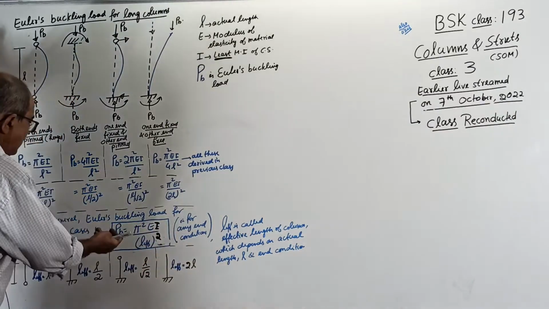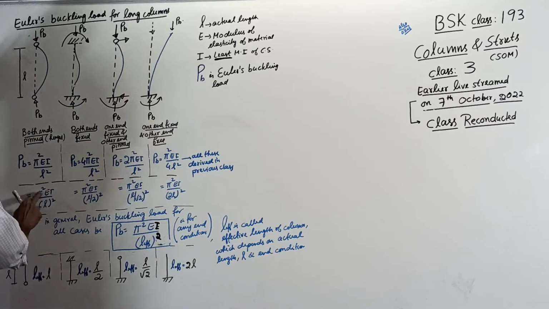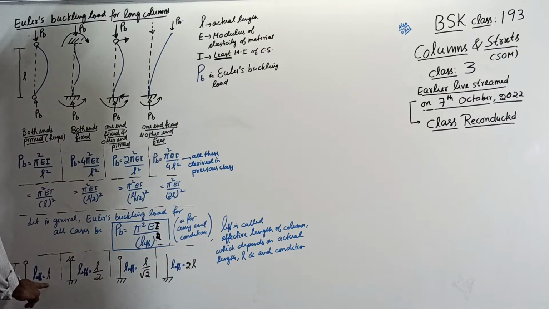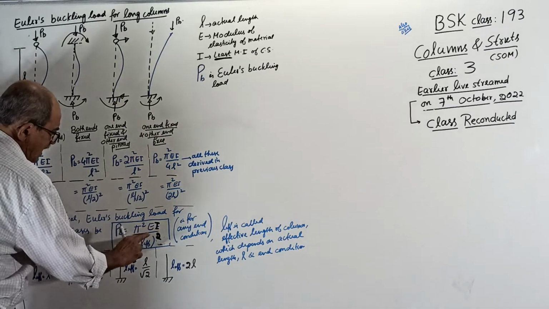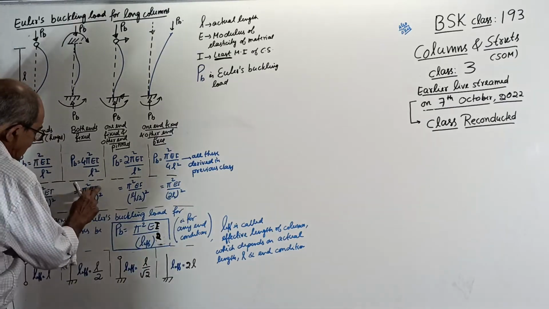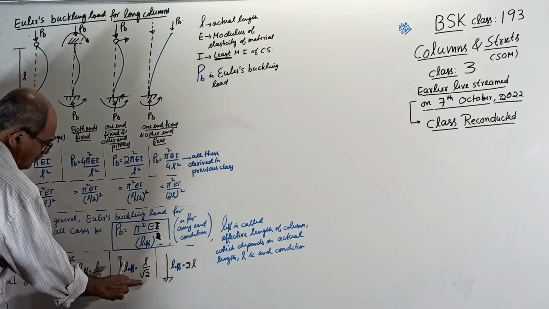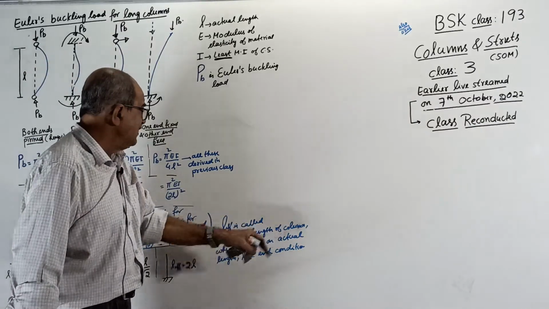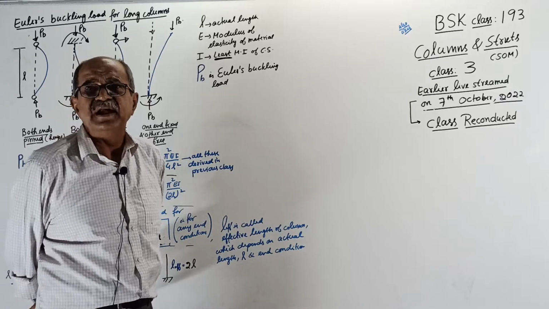Now if you compare this formula with this formula, pi square EI by L square, pi square EI by L effective square: L effective equals L, where L is the actual length. Pi square EI by L effective square, pi square EI by (L by 2) square, so L effective equals L by 2. Here L by root 2, here 2L. L effective is called the effective length of the column, which depends on actual length and end conditions.